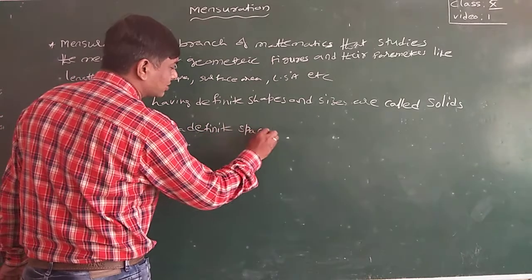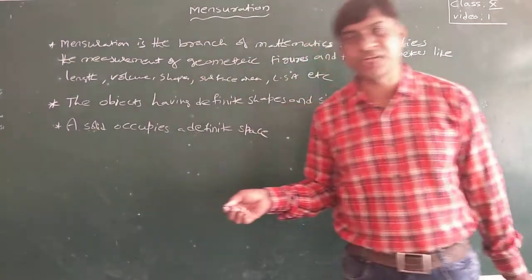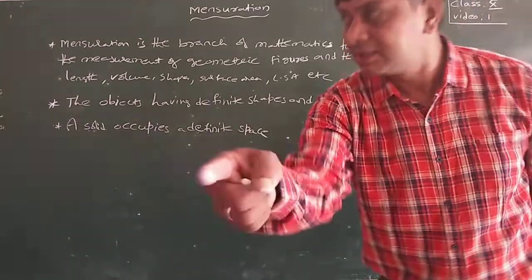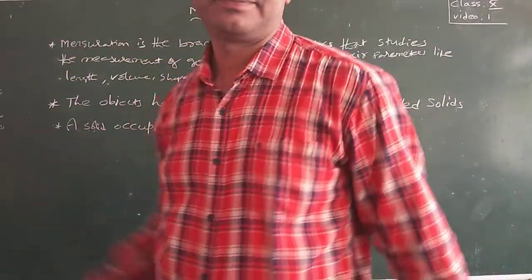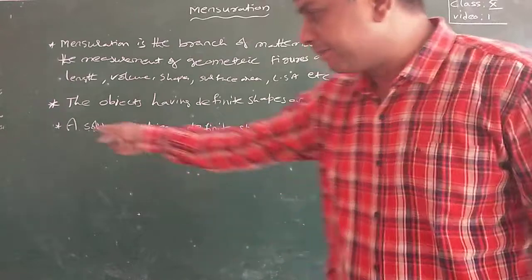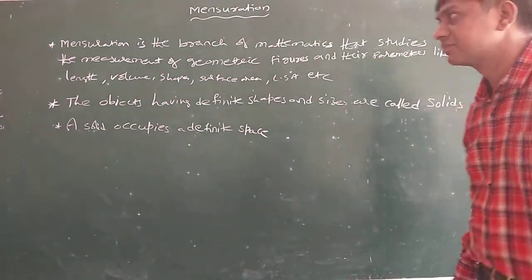Your classroom also is a solid shape only. It will be a cuboid shape or cube shape, because it has length, breadth and height. It is a three-dimensional figure, with the length, breadth and height of the classroom.